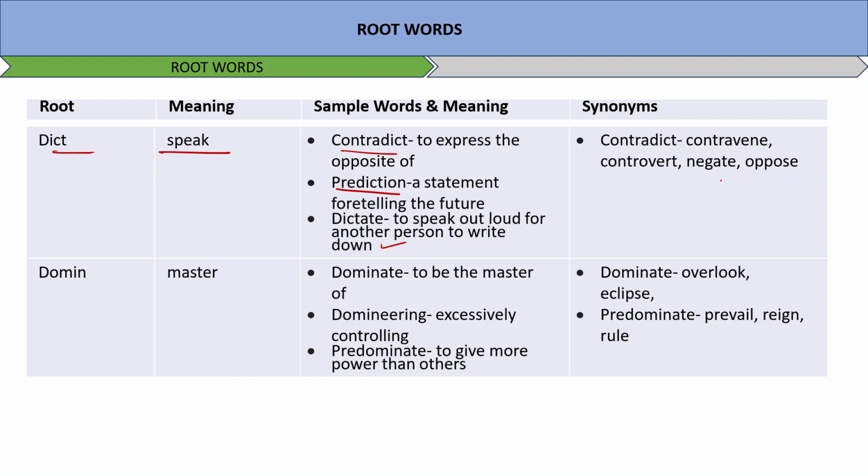Another word is domin. Domin means to master, dominate, to be the master of someone or something. Domineering, excessively controlling. Predominate, to give more power than others. Now, the word dominate is related also to overlook, eclipse, predominate, prevail, reign, rule. These are some of the common words which you can find similar to the term dominate or predominate, and they are completely synonymous.